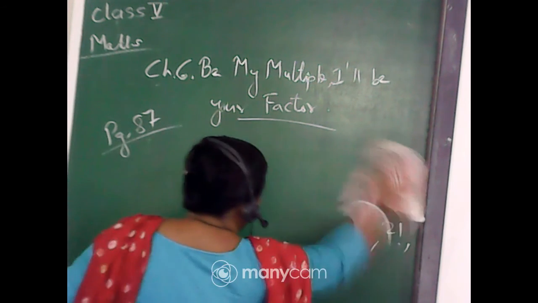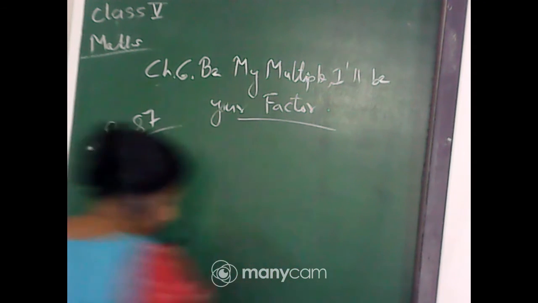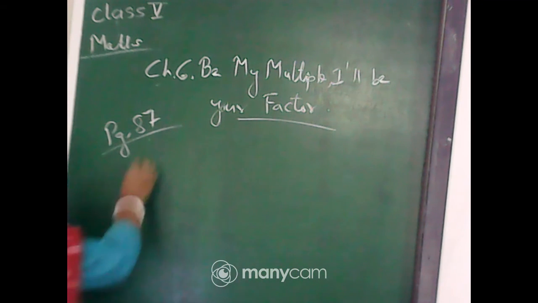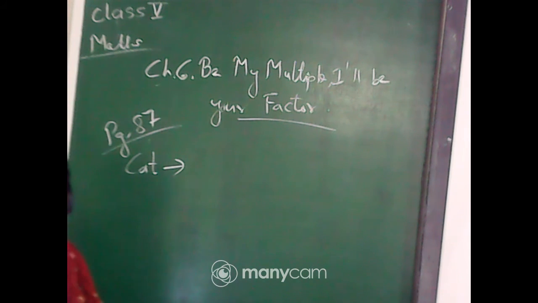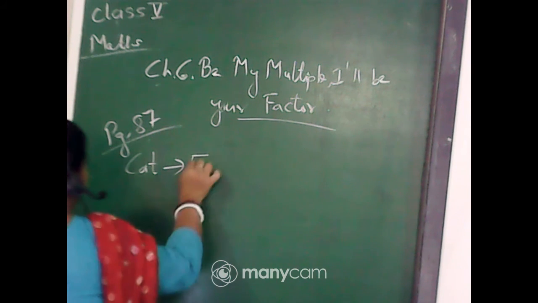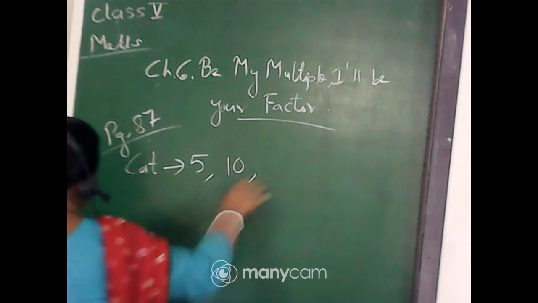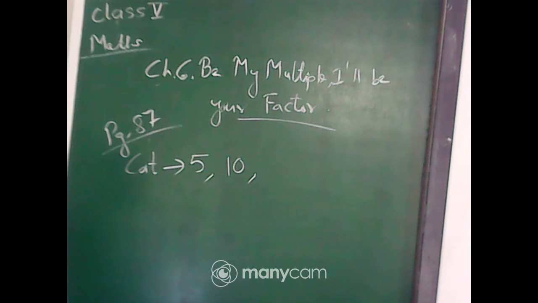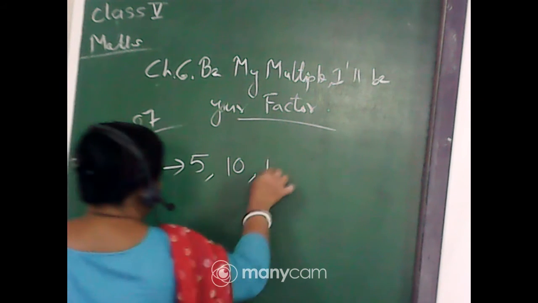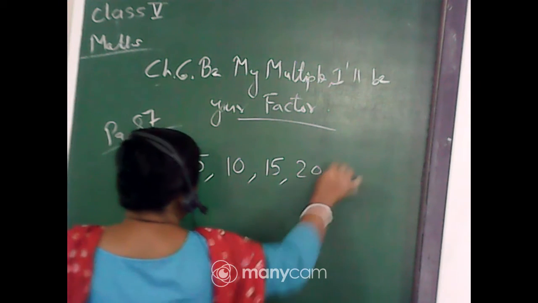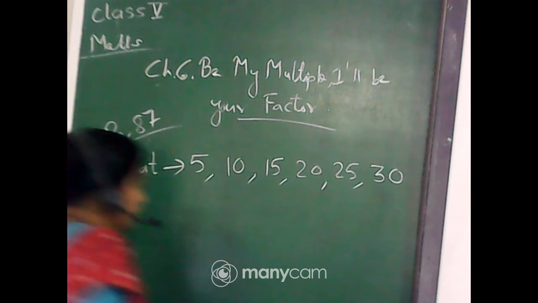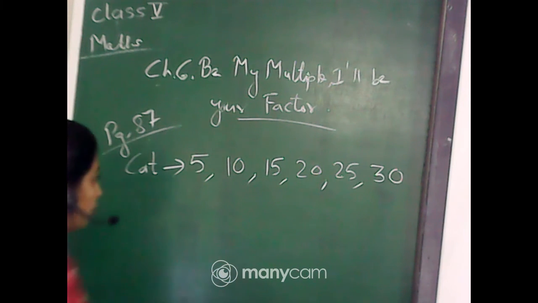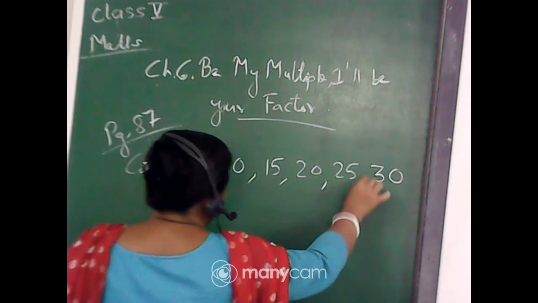The cat is starting from 5, and 5 steps at a time he is taking. So 5, 10, 15, 20, 25, and the next step will be 30, which is not given in the book. Only up to 29 is given. So it will be 30.